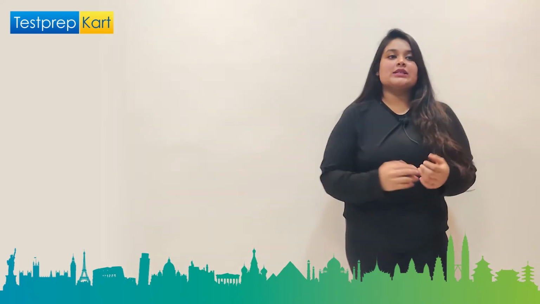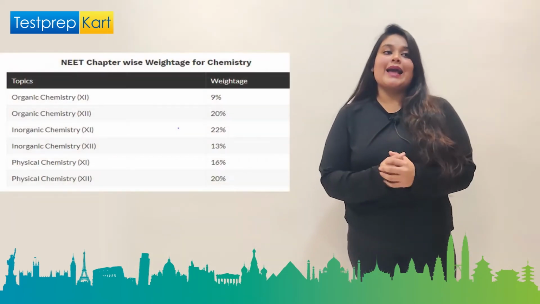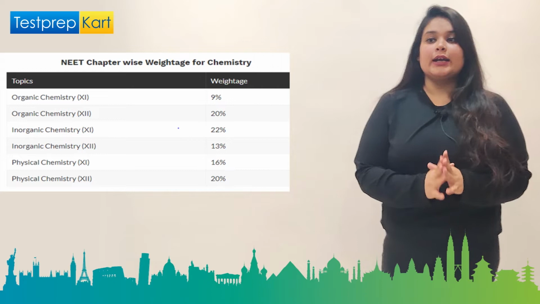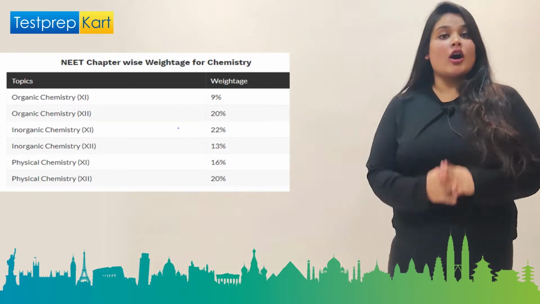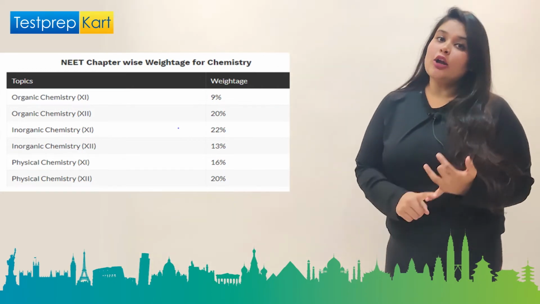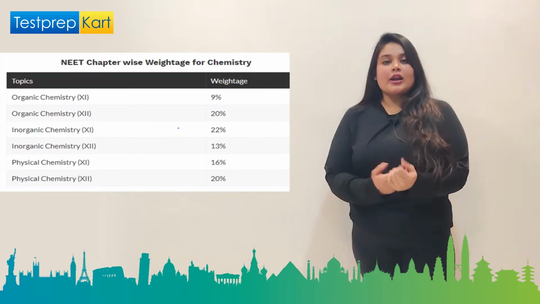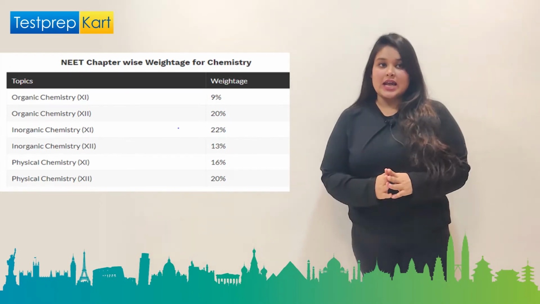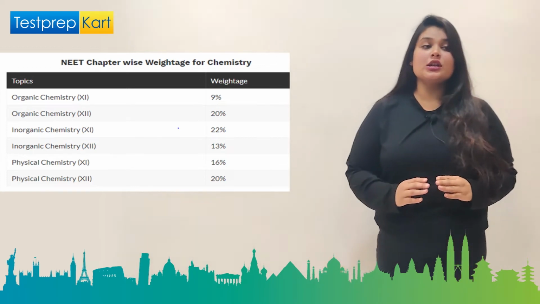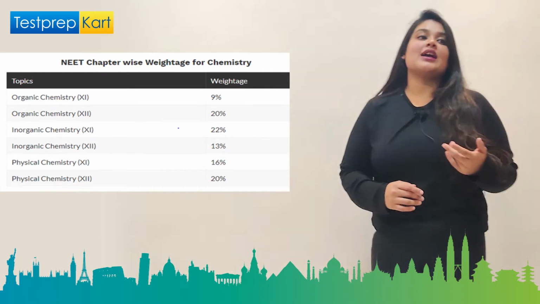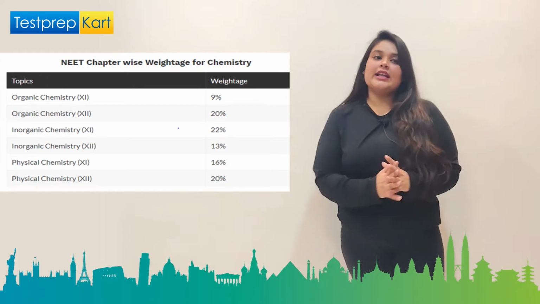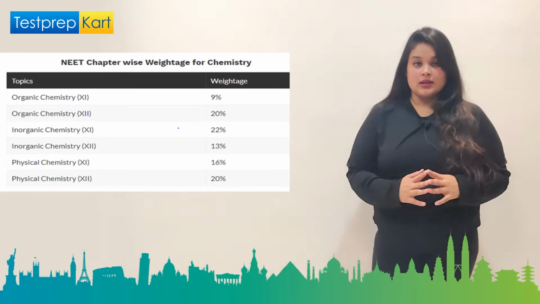Coming to topic-wise weightage. Chemistry is broadly divided into 3 parts, that is organic chemistry, inorganic chemistry and physical chemistry. Organic chemistry of 11th class, which is the foundation of the organic chemistry of class 12, holds a weightage of 9%.